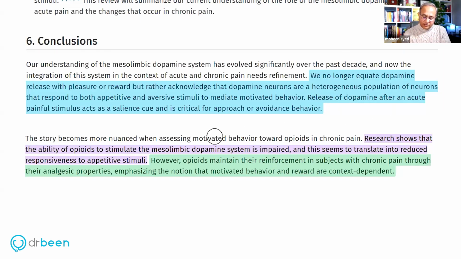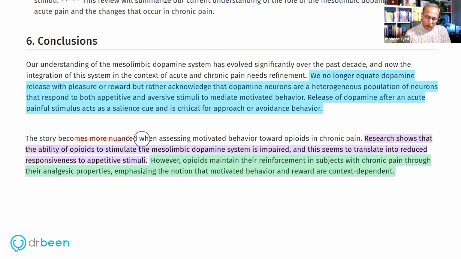Release of dopamine after an acute painful stimulus acts as a salience cue and is critical for approach or avoidance behavior. So now we are releasing dopamine after pain, but the result of that behavior will be avoidance of pain. On the other hand, you take opioid and that also increases dopamine, but that produces a rewarding behavior and you seek for it. So now you can't blame the same dopamine neuronal system to say this caused the rewarding outcomes. The same dopaminergic release can actually cause avoidance too. So there is a bigger mechanism at play, which we are not very clear about.